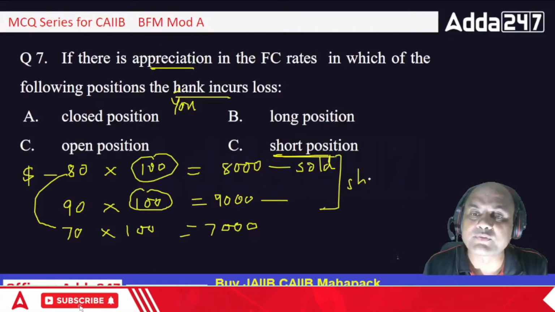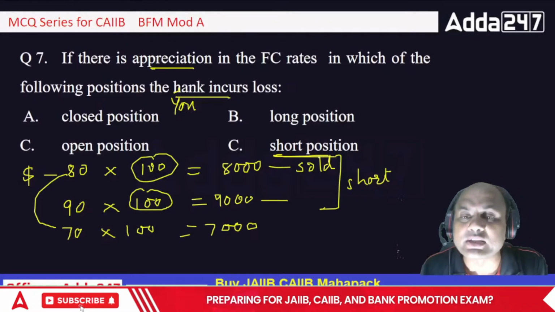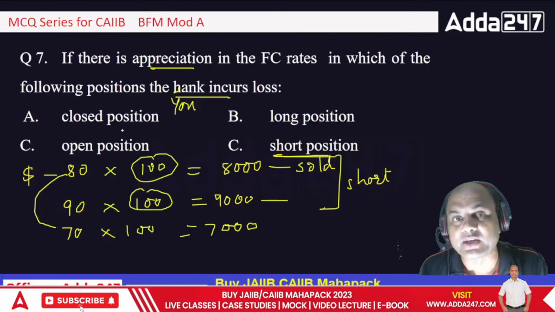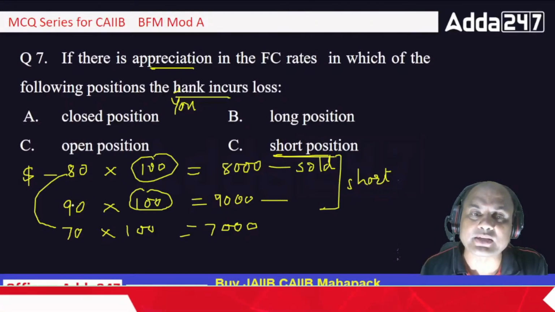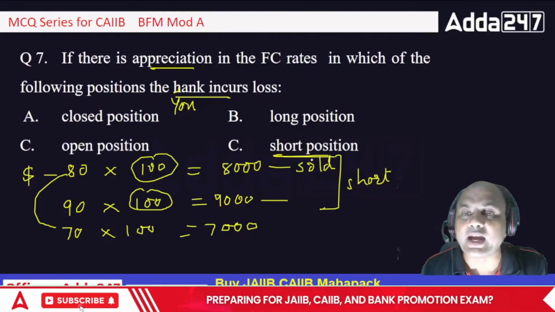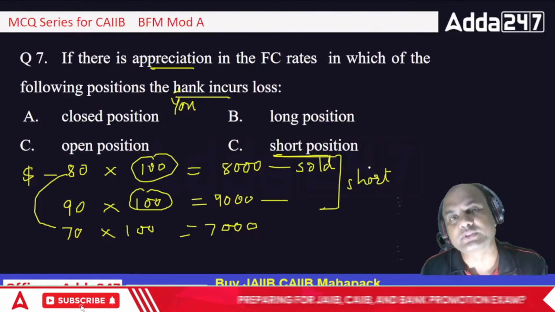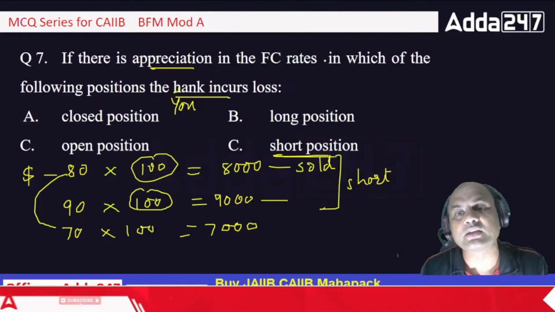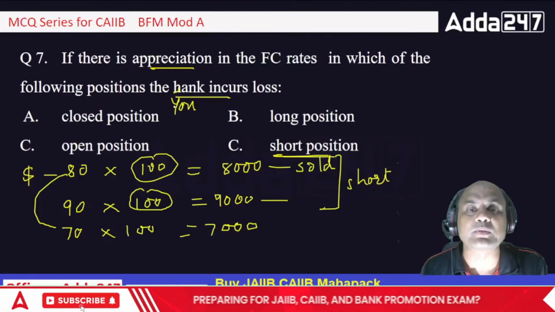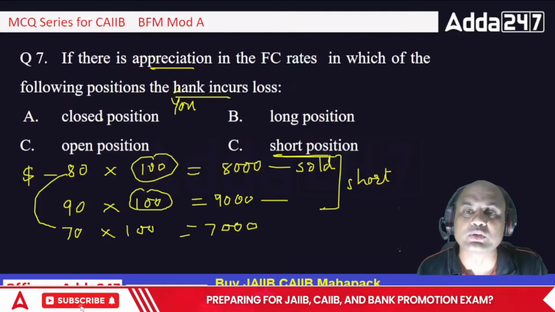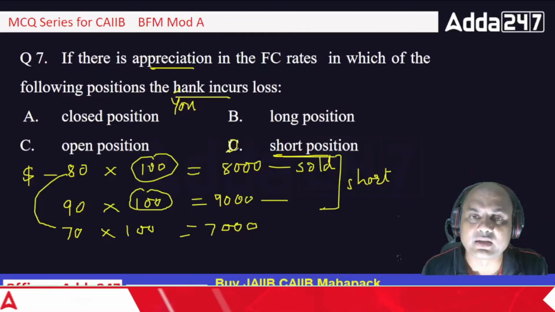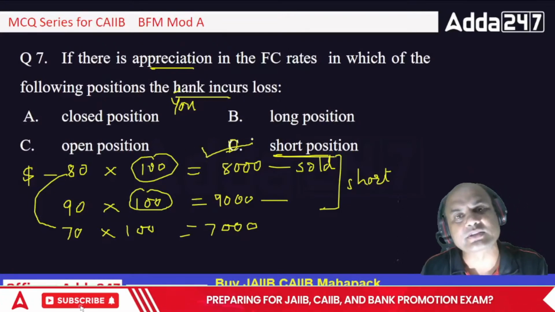Always remember, if the currency appreciates and I'm in short position, I'll always lose. So if there is appreciation in the foreign currency rates, in which of the following position the bank will incur the losses? Closed, long, open and short. The answer is obviously D, short position, isn't it?